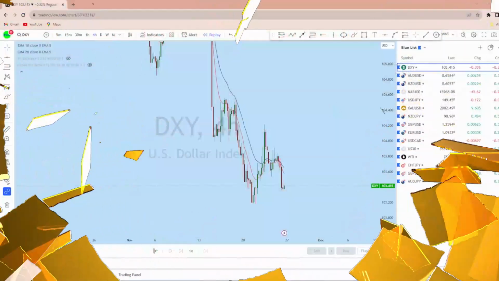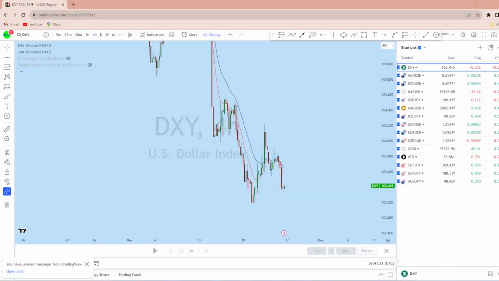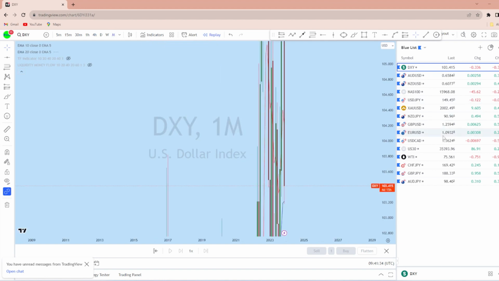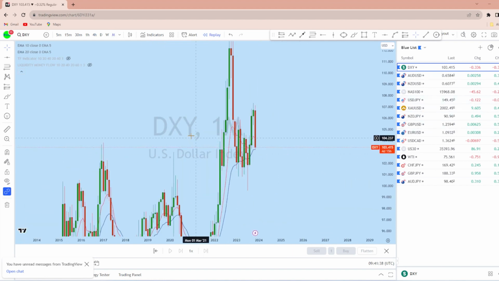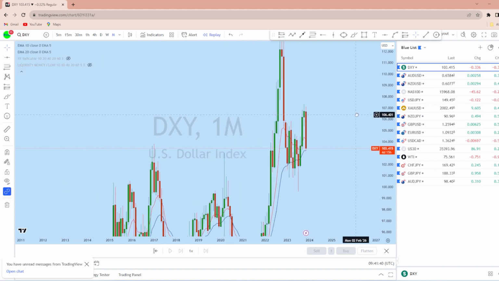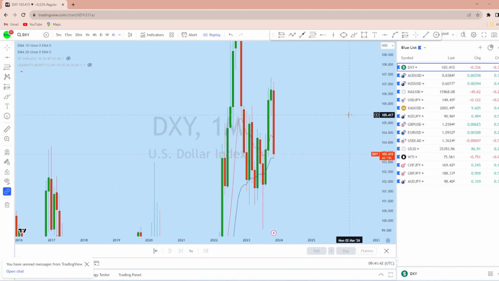Okay, so let's begin first of all with DXY, as DXY will give us clear direction about all the USD pairs as well as on gold. Looking at DXY from the bigger picture, first of all, looking at the monthly time frame, as monthly and weekly, higher time frames will give us clear direction, removing all the noise from the lower time frames.